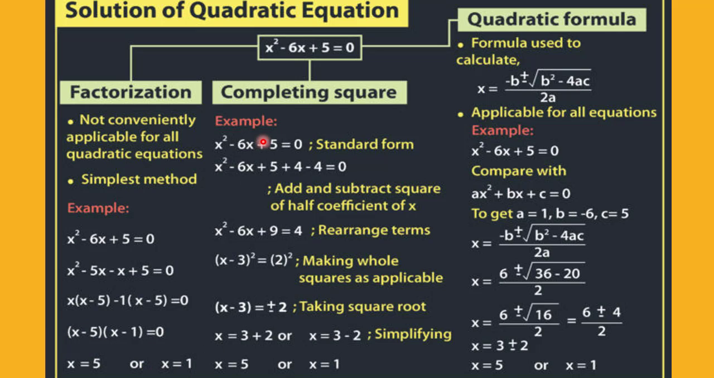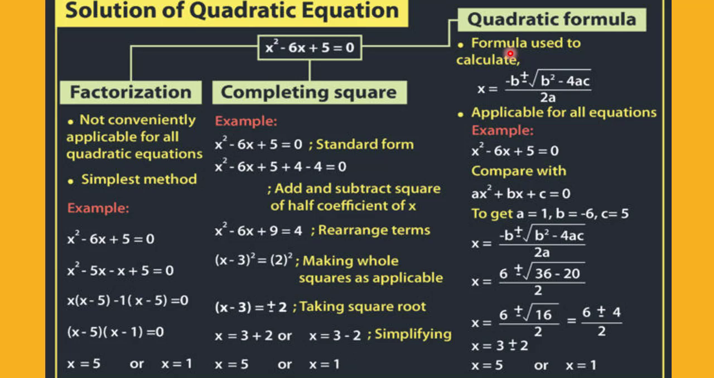Now for the completing square method, the rule says write the quadratic equation in the standard form, then add and subtract the square of half the coefficient of x, then rearrange the terms. This will become a whole square or a perfect square, and this can be written as the square of 2. When applying the square root, we get two terms, either positive or negative 2. Solving it for the value of x, we get x is equal to 5 or x is equal to 1.